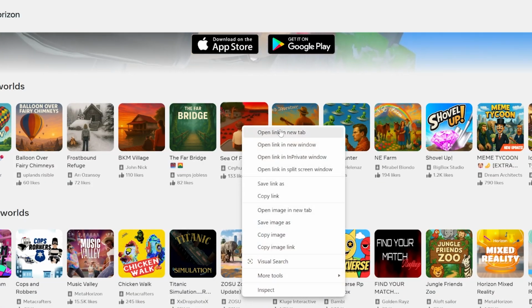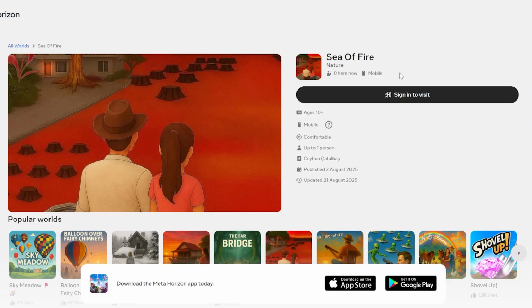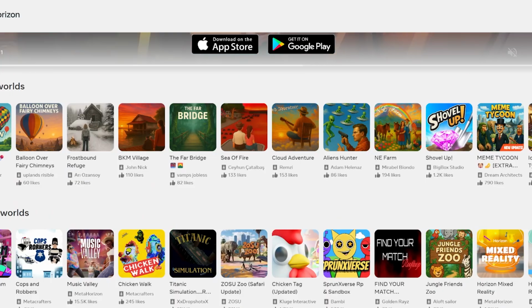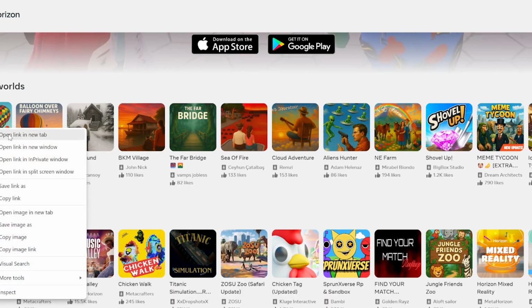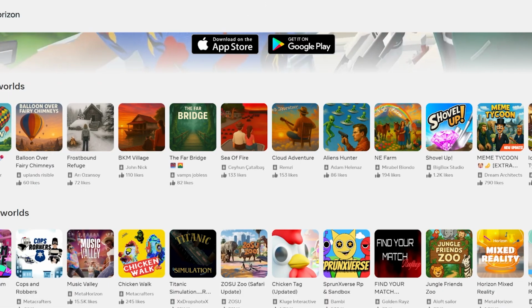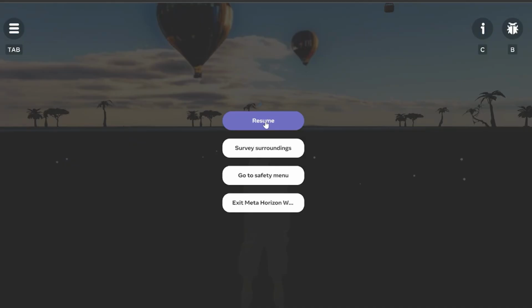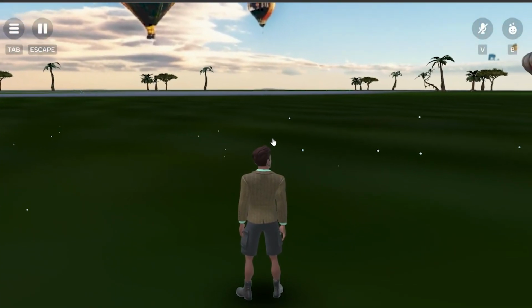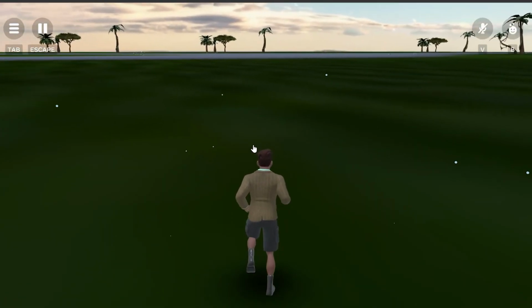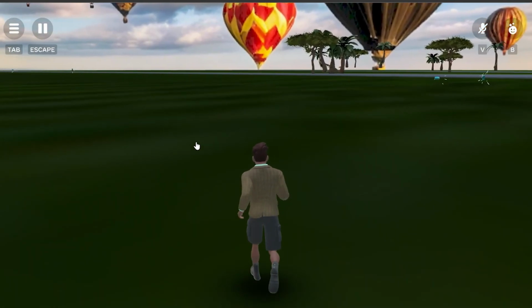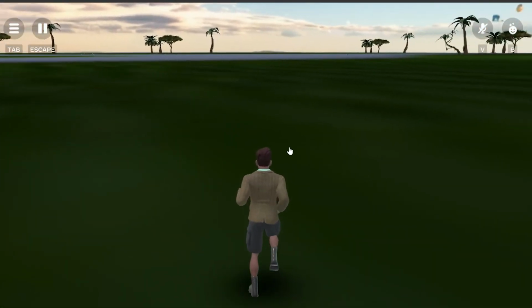If I right click and open a new tab, Sea of Fire, if you sign in, you can visit this world and play it on mobile, as it says here. Or Sky Meadow, which is available in VR, but I can also enter this world and move around on my web browser.